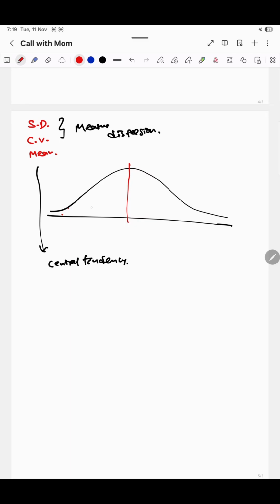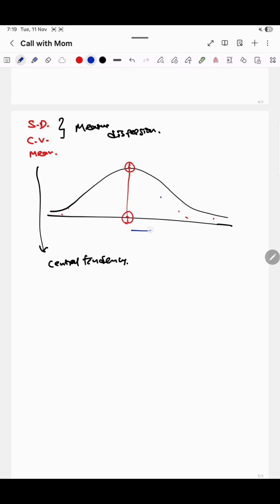If your data set is spread across, the point where most of the values of your data are lying is what we are calling the mean of the particular data set, right? Now when we come to the standard deviation, it is not about one particular point, you remember that. Standard deviation is also not one particular point, it's about a set of points.